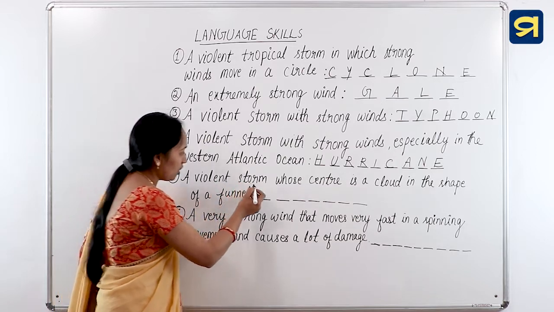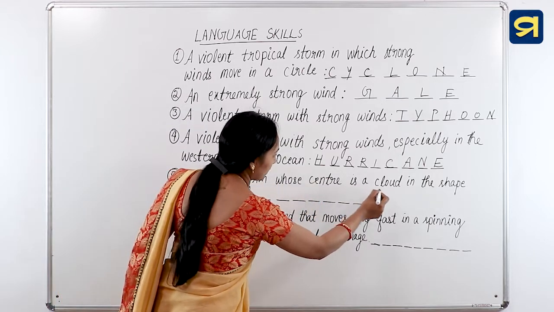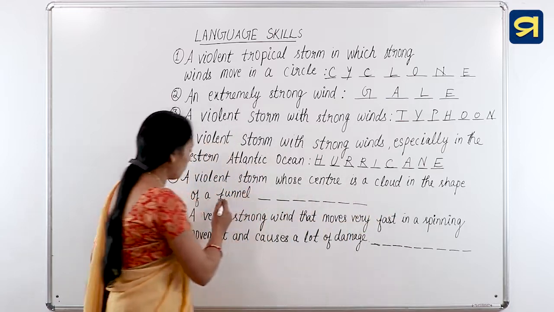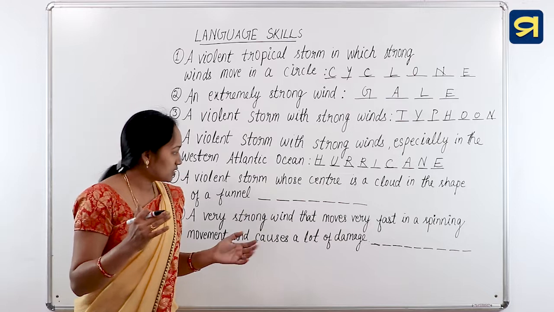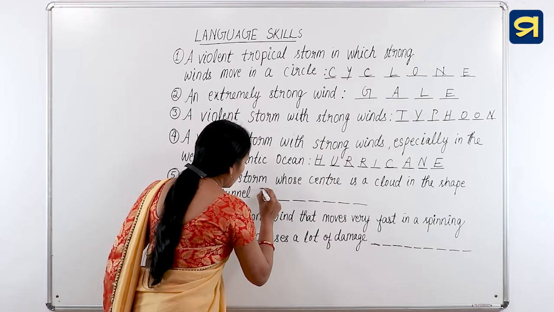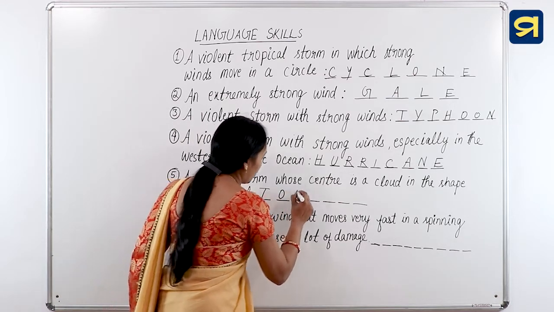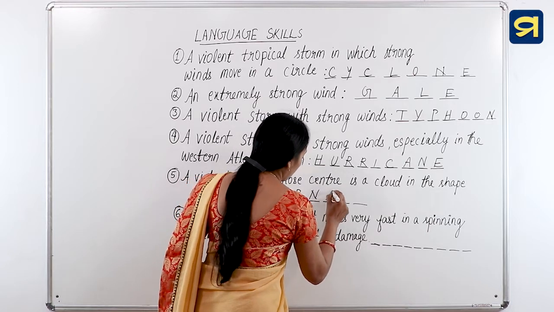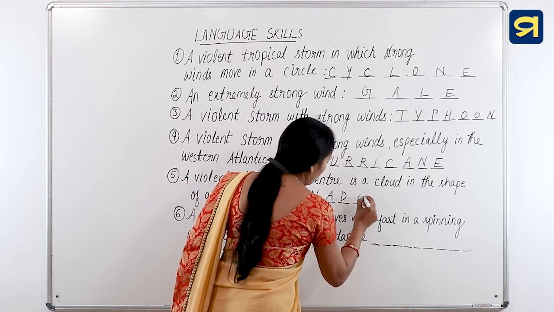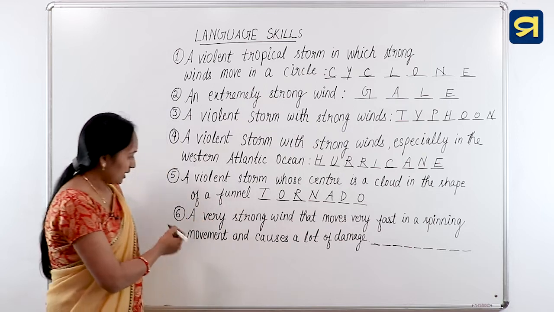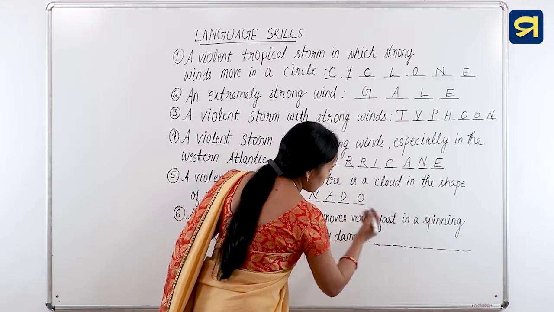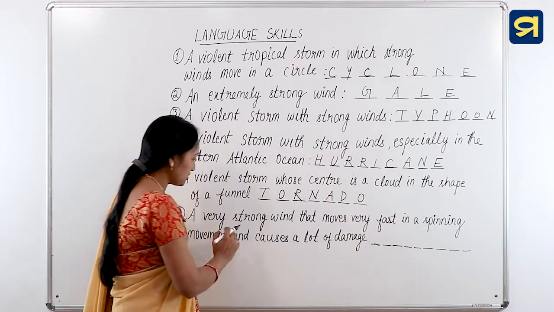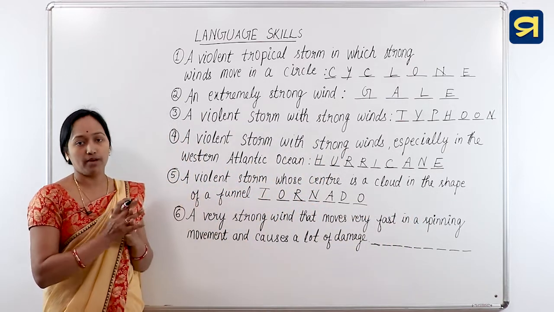A violent storm whose center is a cloud in the shape of a funnel. In the shape of a funnel, that storm is known as tornado. T-O-R-N-A-D-O. Okay? The last one, a very strong wind that moves very fast in a spinning movement and causes a lot of damage.